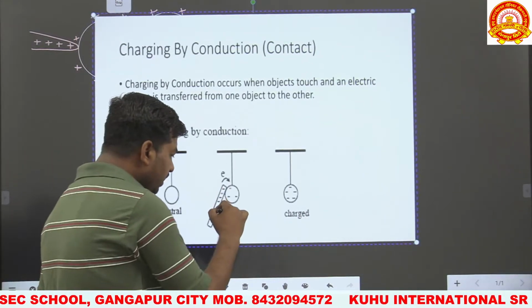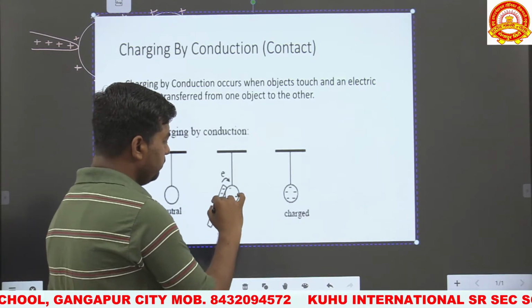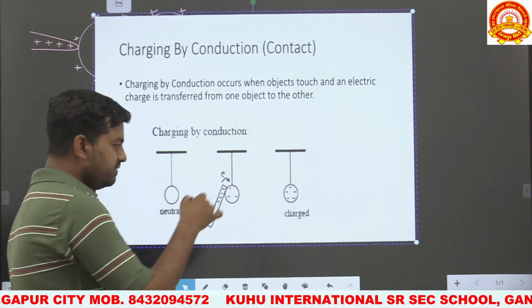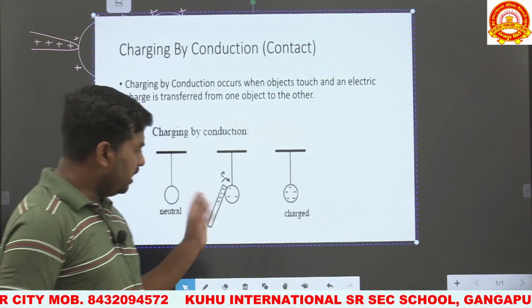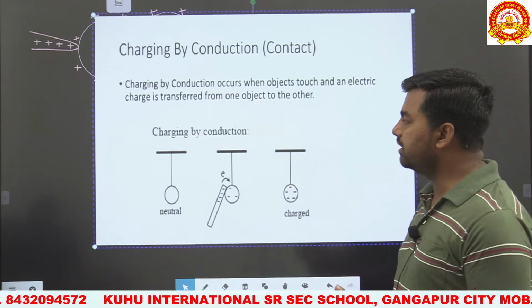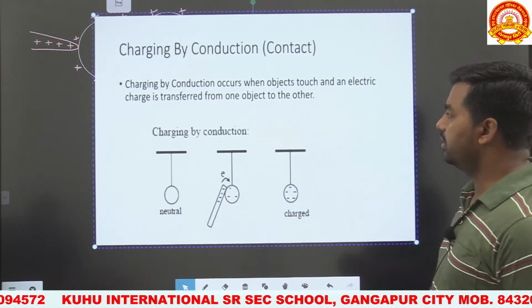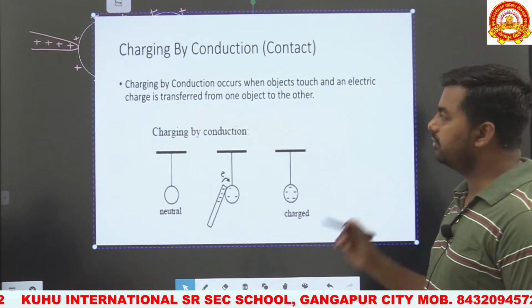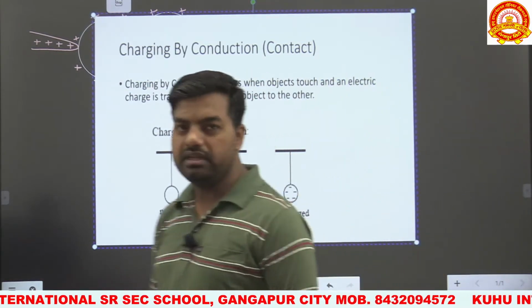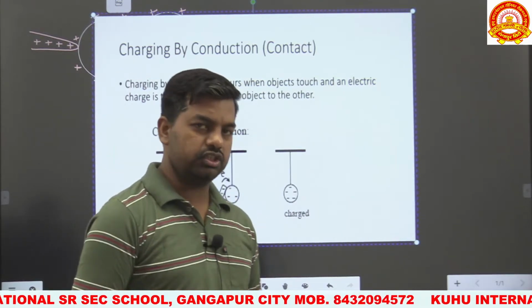So the electron from the negatively charged body will move to this neutral sphere. So the neutral sphere also becomes negatively charged, and finally both are separated. This method of charging is called charging by conduction. Transfer of charge in the conduction method takes place when both bodies are placed in physical contact with each other.